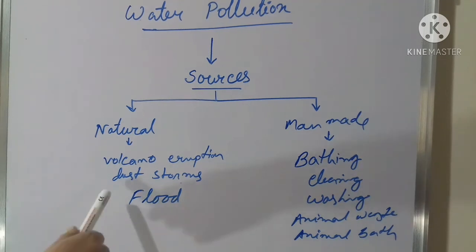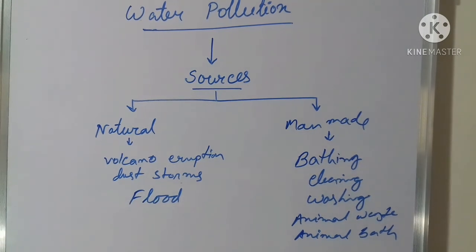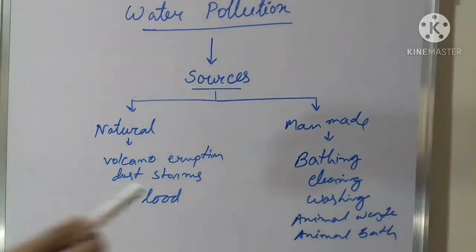And last but not the least, there is flood. After a flood, the water becomes heavily polluted. It is also very harmful for human beings, animals and plants. So these are the natural sources.